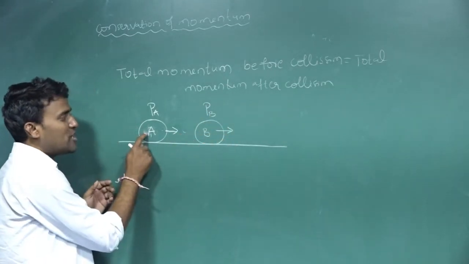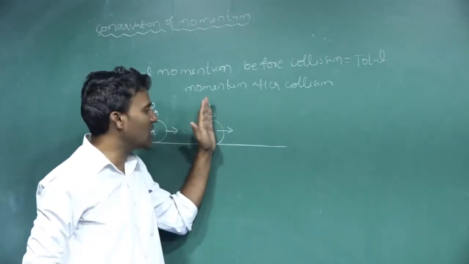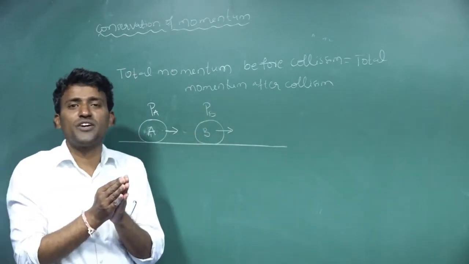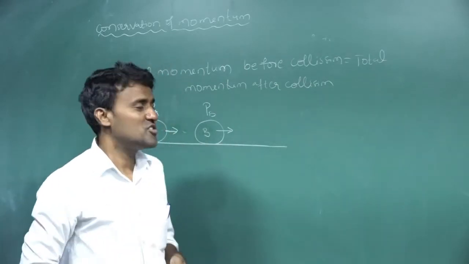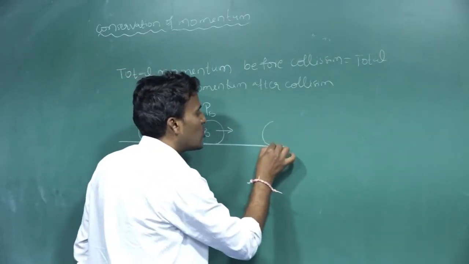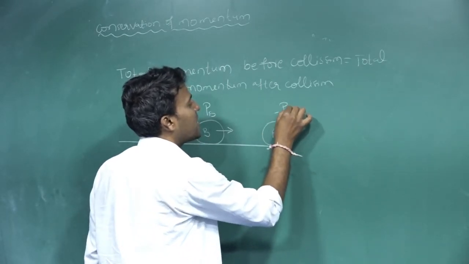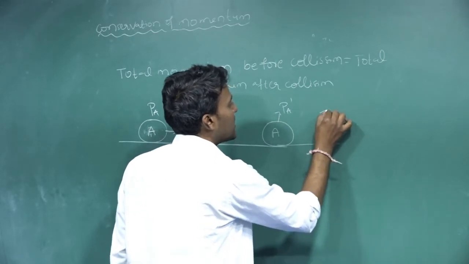If this momentum is greater than this momentum, the first object will collide with the second one. At that moment there is an interaction, an exchange of momentum, a change in velocity. So the momentum will change. Body A momentum I am writing as PA dash, and body B momentum as PB dash.